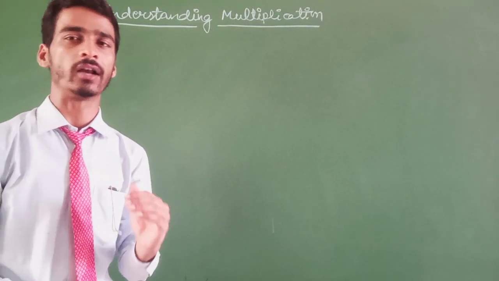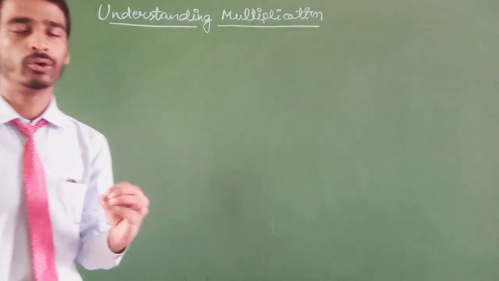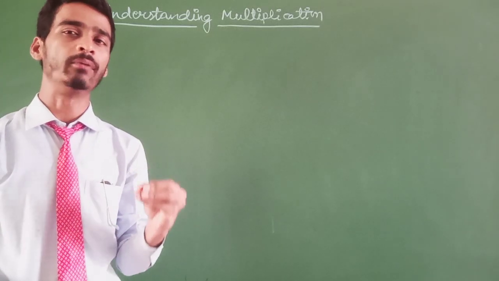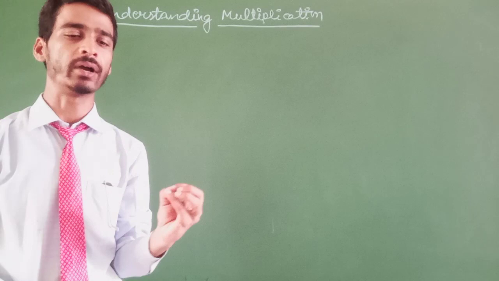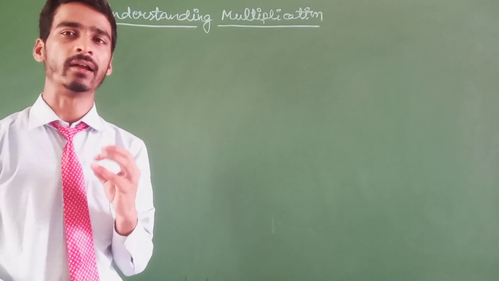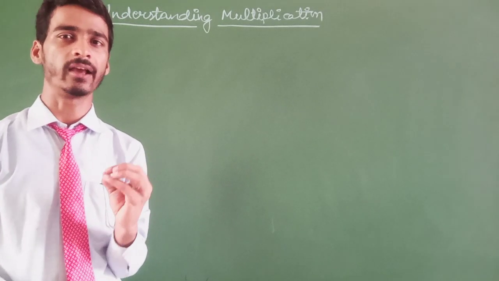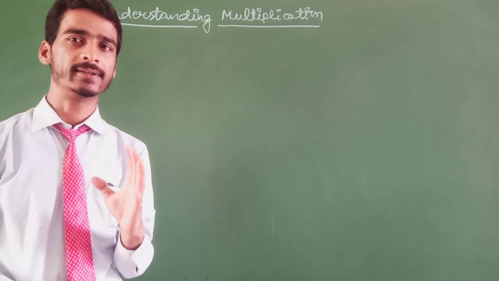So the addition fact will be 0 plus 0 plus 0 is equal to 0 flowers. There are 3 groups of 0 flowers, so the multiplication fact will be 3 multiplied by 0 is equal to 0. So when you multiply any number by 0, the answer is always 0. Once again, listen carefully: when you multiply any number by 0, the answer is always 0.